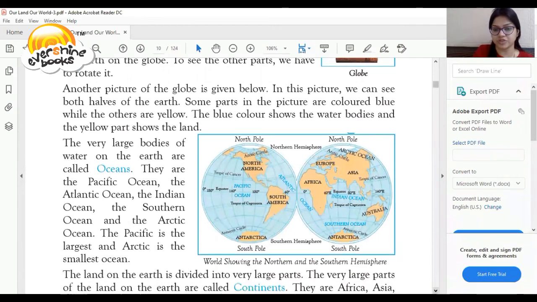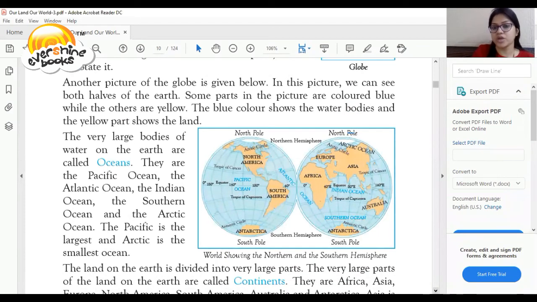In this picture, the blue color shows the water bodies. Again, this is a very important question, that's why I'm highlighting it. The blue color shows the water bodies and the yellow part shows the land. The very large bodies of water on the earth are called oceans.